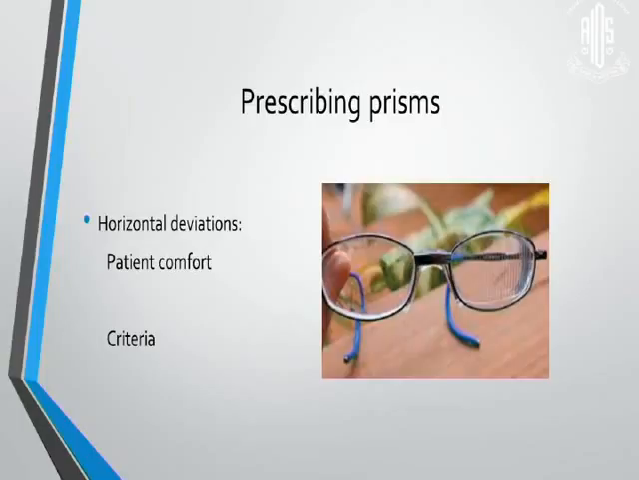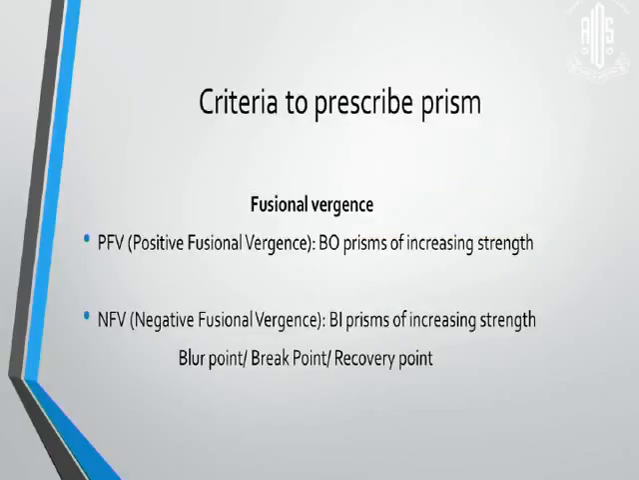While prescribing prisms in horizontal deviations, we can do the measurements and either give according to the patient's comfort, or we can follow certain criteria. For this, we need to measure the positive fusional vergence, that is by increasing values of base out prisms in front of each eye and measuring the blur point, break point, and recovery point, and also measure the negative fusional vergence, that's the divergent fusion, when we put increasing values of base in prisms in front of both eyes.